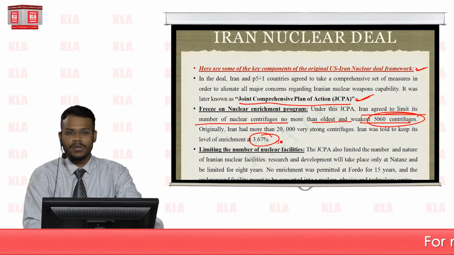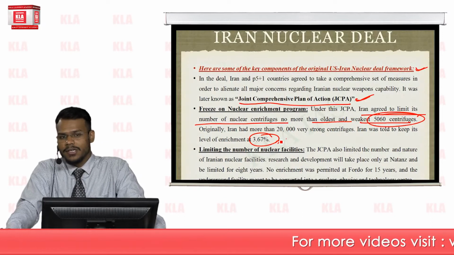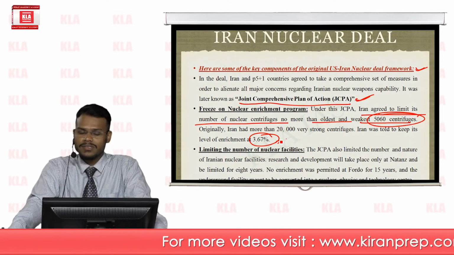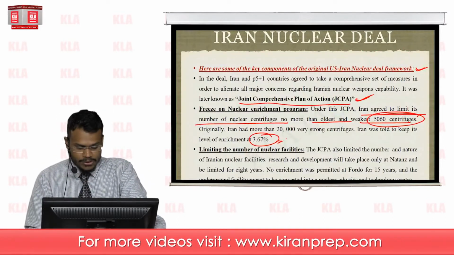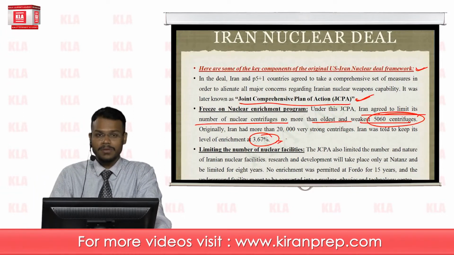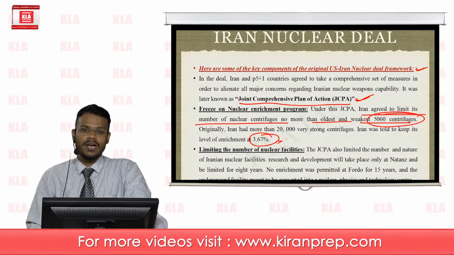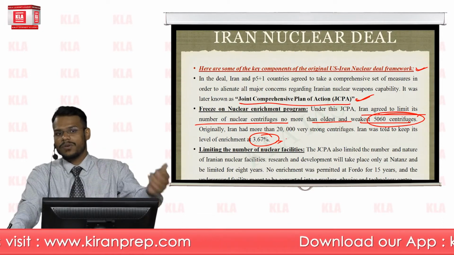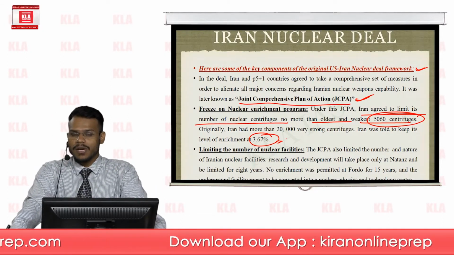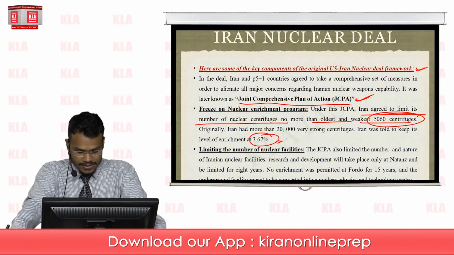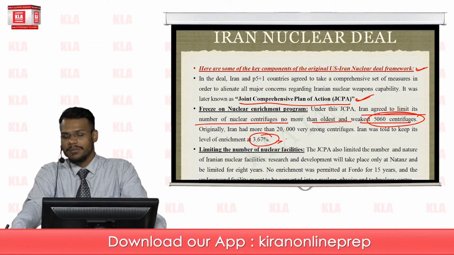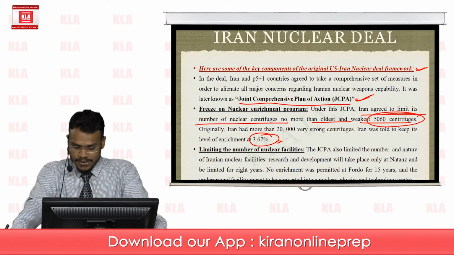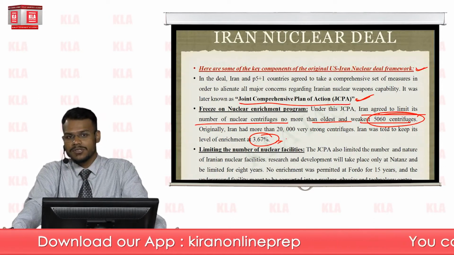Okay, so the first important agreement was that Iran would halt its nuclear enrichment program. The second important agreement was limiting the number of nuclear facilities. Iran had a couple of important nuclear facilities where various tasks of the nuclear weapons program were going on, and according to the JCPOA, Iran would limit the number as well as the nature of these nuclear sites.